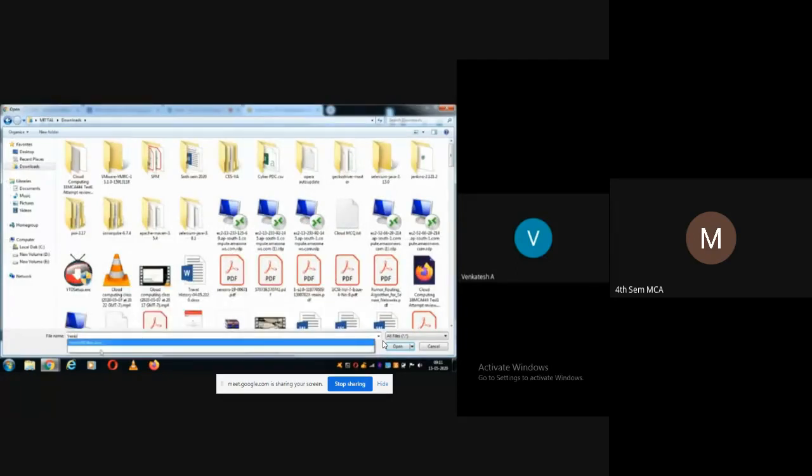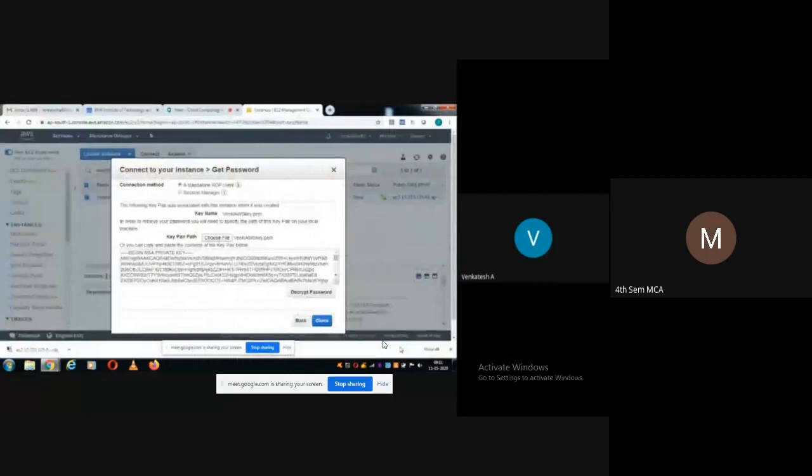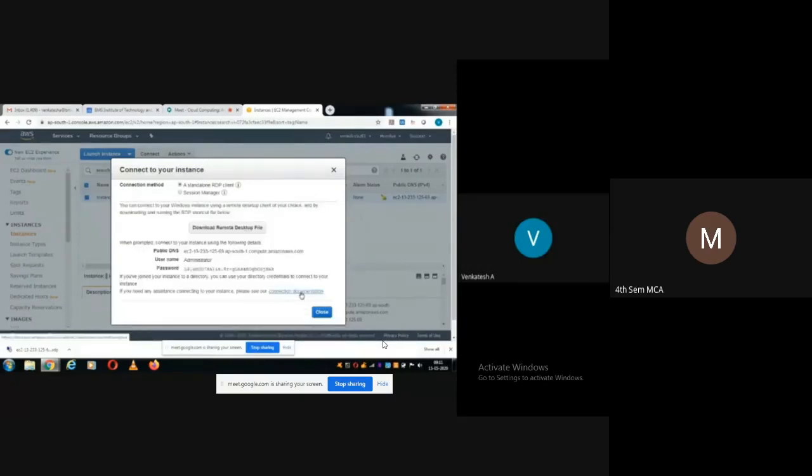Venky aws.pem, open. That was the key pair that I had saved. Now we need to decrypt. You can see how complex it is. Now decrypt password. After decrypting, look here, the password has become like this.